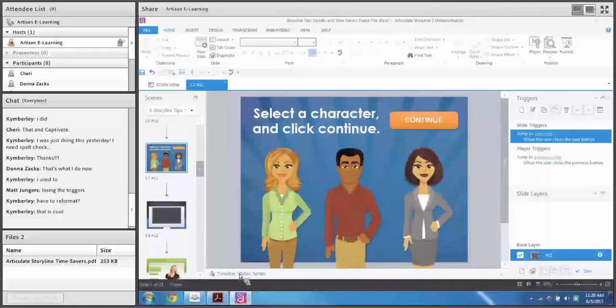Definitely check that out. Number 12, this is a simple feature hidden in plain sight. Many people don't realize it. You can actually take screenshots directly within Storyline. Now, I happen to use a tool like Snagit. That's my preferred tool. But if you don't have Snagit or another screenshot tool, you can actually use Storyline to take screenshots. And this feature is actually also available in PowerPoint and Microsoft Word and all the Microsoft products. But you can use Storyline to take screenshots.